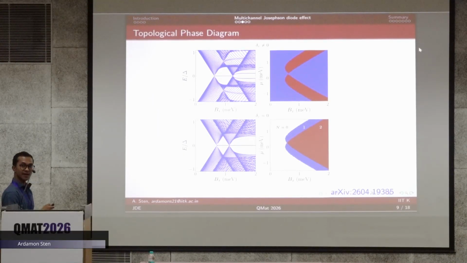However, when there is an interaction between the subbands, after certain points we don't get any more Majorana. This is because up to here only an odd number of subbands are occupied, but here there is an even number of subbands occupied. Therefore, the Majorana can hybridize, and they give rise to finite energy. They are no longer at zero energy. But if there is an odd number of Majorana, the even number can hybridize and the leftover will remain as a zero energy mode. So this is how the interband coupling modifies the topological phase diagram of the system.